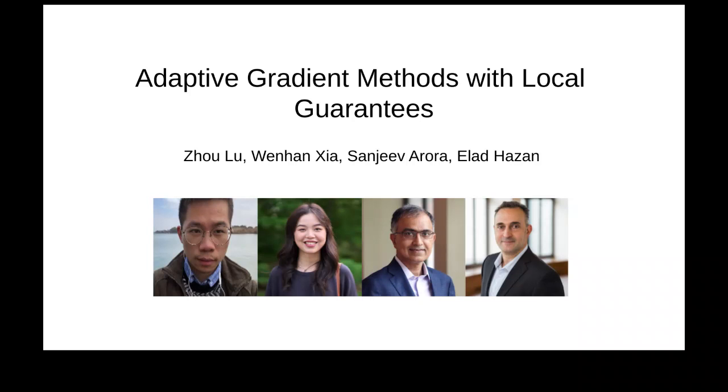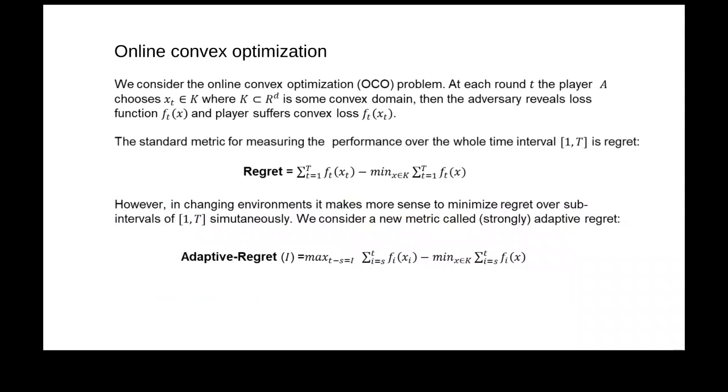Okay, so this work is on adaptive gradient methods with local guarantees. I'm Joe, and this is joint work with Wenhan, Sanjeev, and Elad. So in short, we propose a new algorithm called Samuel, and in theory, it achieves an improved adaptive regret bound, and in practice, we apply it to learning rate scheduling in optimization. Okay, so let's go on.